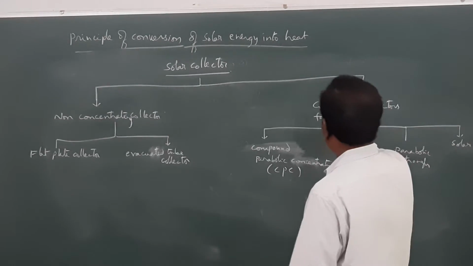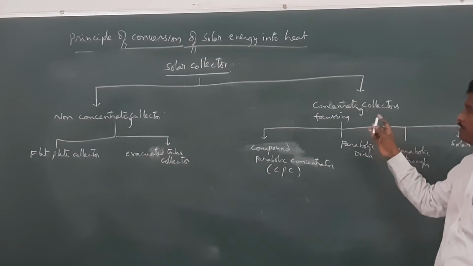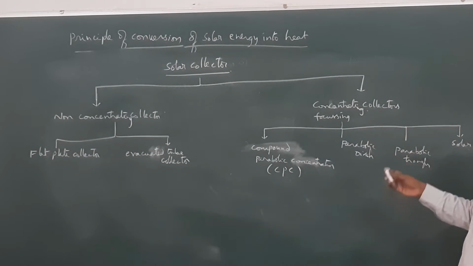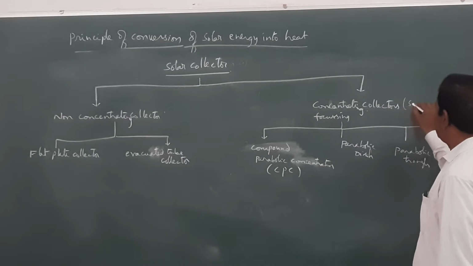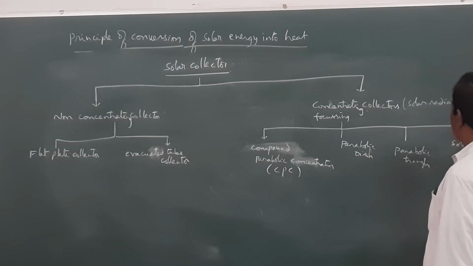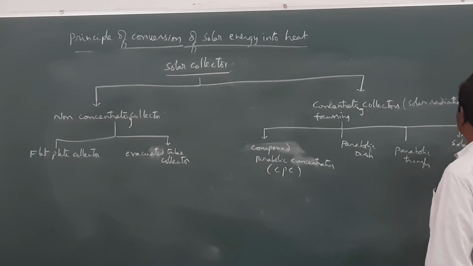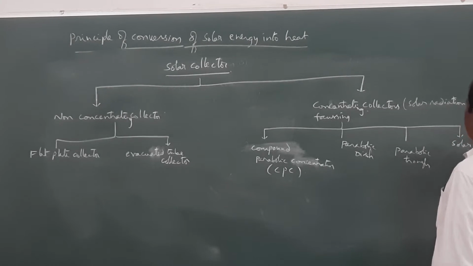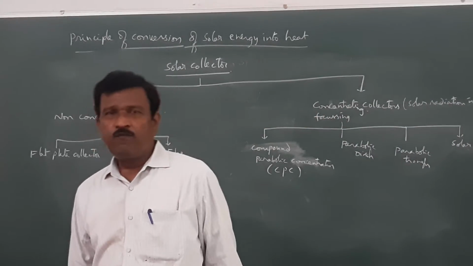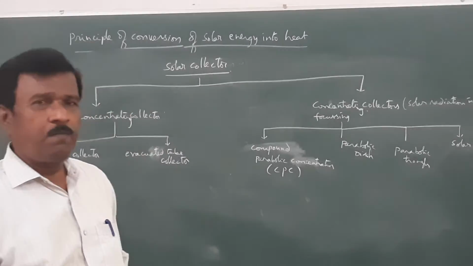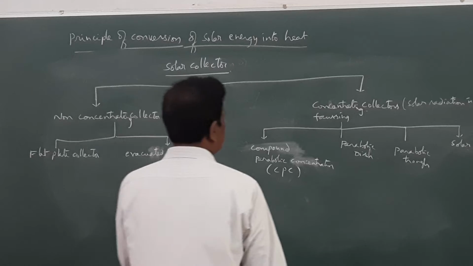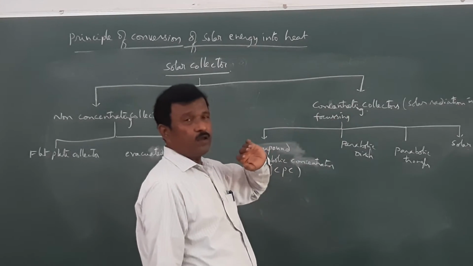Whereas in the case of another type of solar collectors, those are called concentrating solar collectors, here solar radiation is focused into a fine beam, and at the focusing point, enormous amount of heat is produced, and that can be used for different purposes.